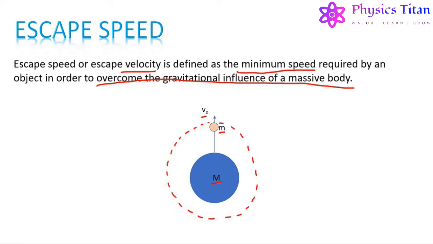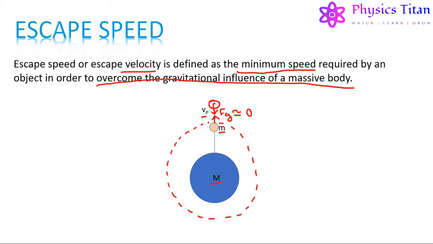That is, the speed which is required to just overcome this field from here. And after just overcoming, this body will become unaffected by the gravitational influence of this massive body. That is, if the body reaches this point, then there is very negligible effect, or we can say no effect of the gravitational force between these two bodies. So the Fg between these two bodies will become nearly equal to 0.